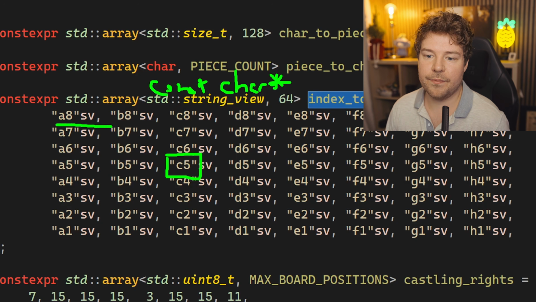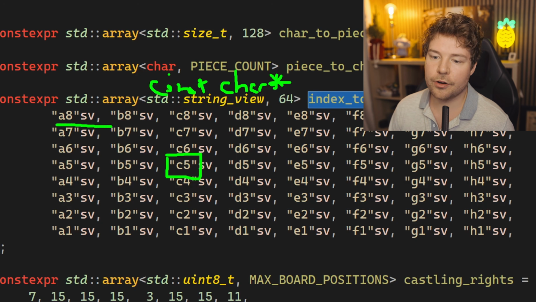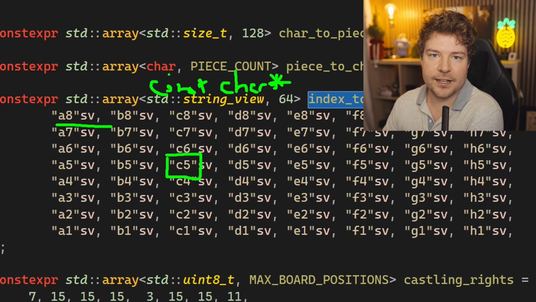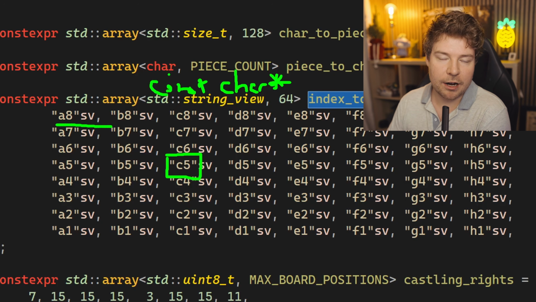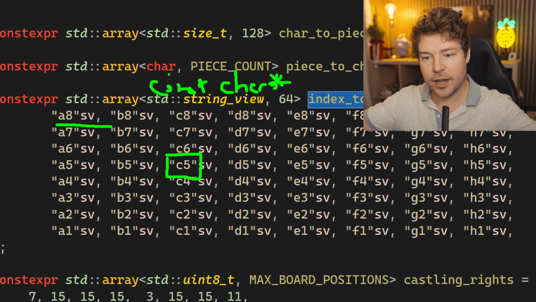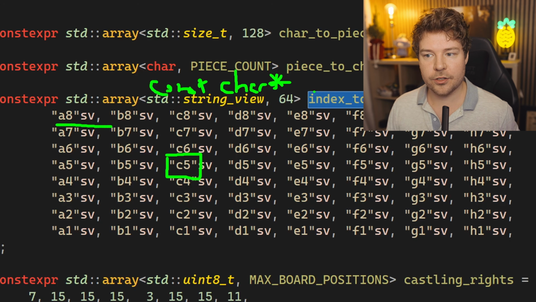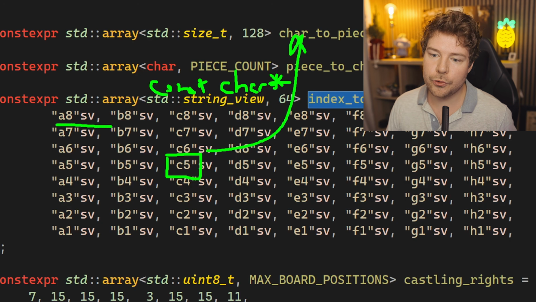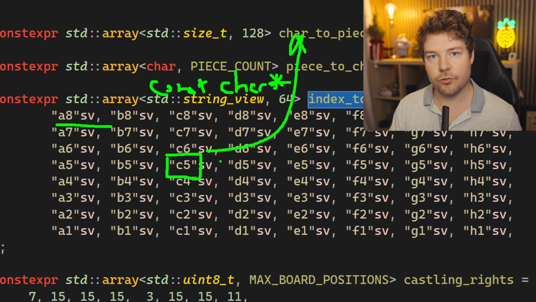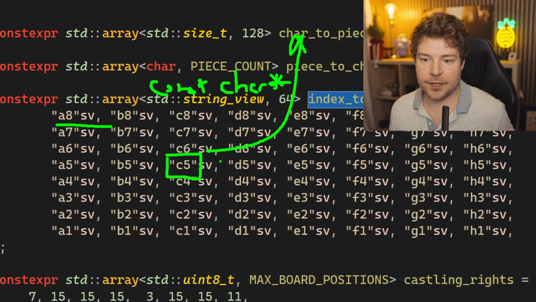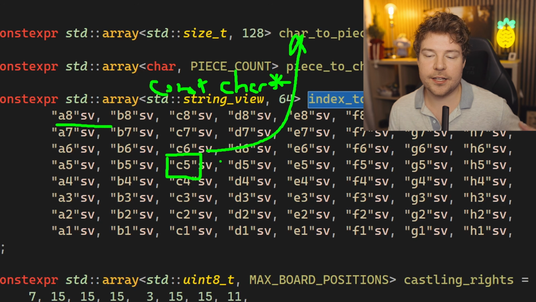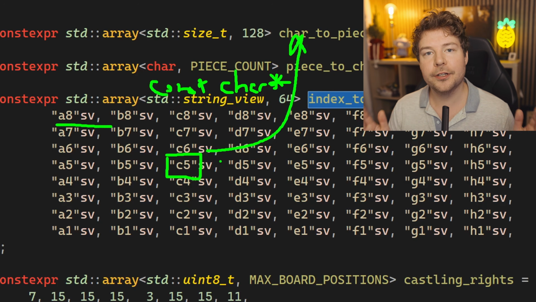So at compile time, this string C5 is just going to be baked into your executable. And then of course, when you start your program and the whole executable gets loaded into memory, you have a pointer, that's why it's a const char pointer, that points you to that particular string inside your read-only memory. So that's fantastic because obviously there's no dynamic allocations, there's nothing like that. That's your string literal, it's there.